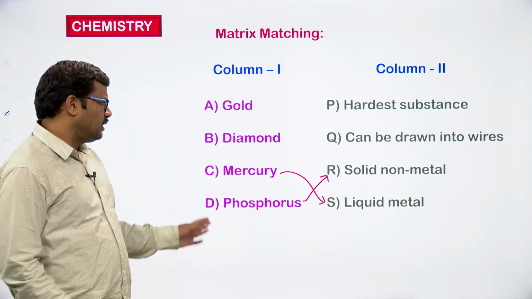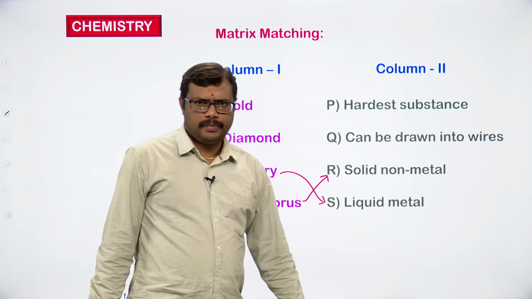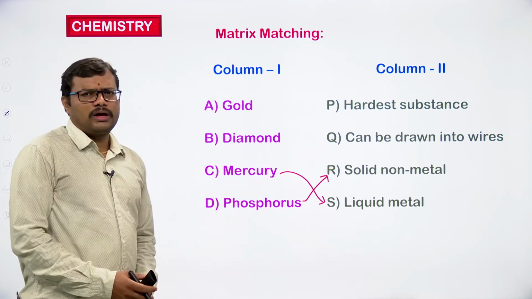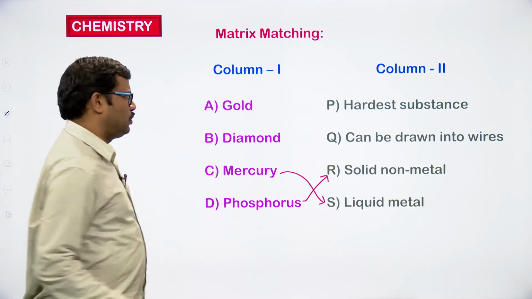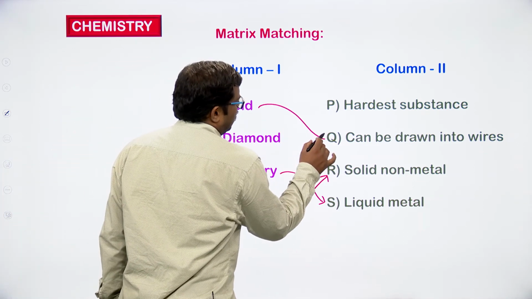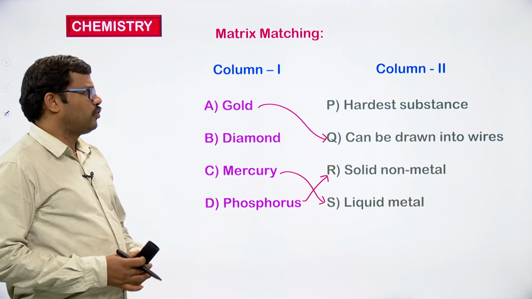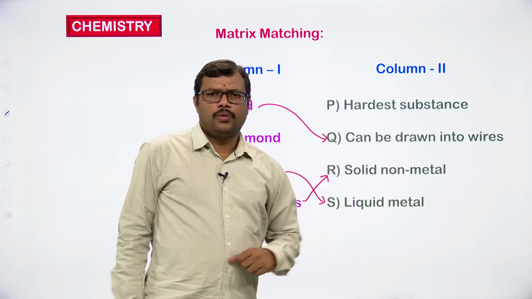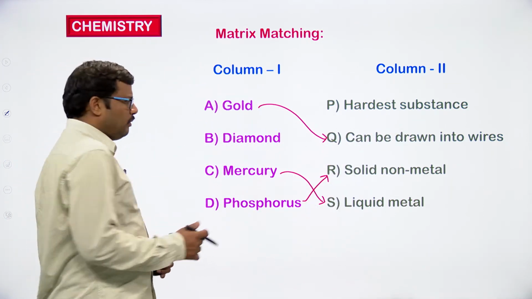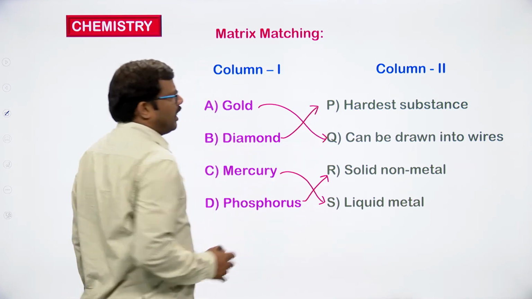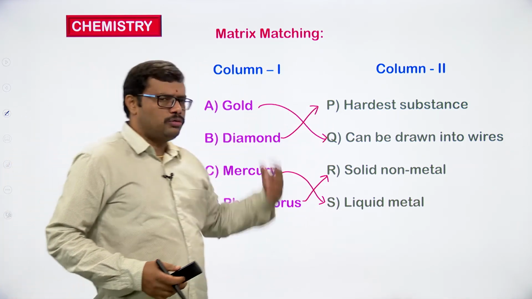So phosphorus is a solid non-metal, and we know gold can be drawn into small wires. So the high ductility can be seen with respect to gold. Diamond is the allotrope of carbon which is the hardest substance known to us.